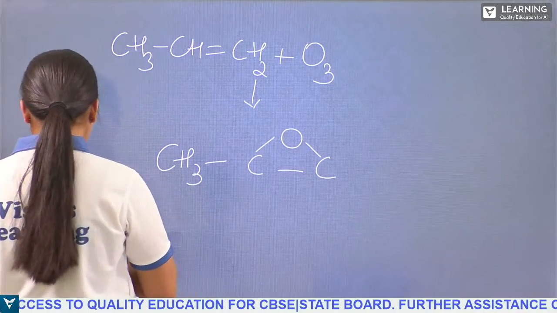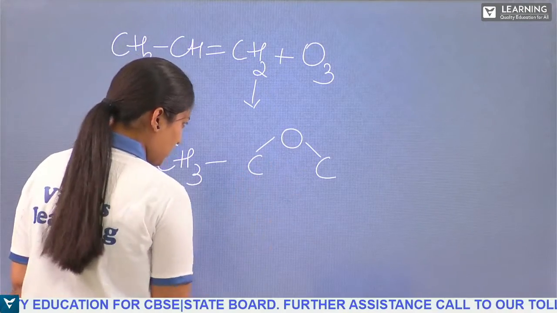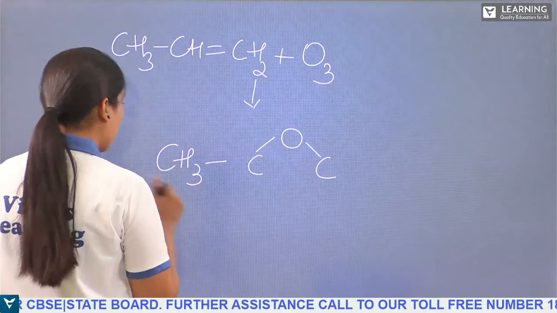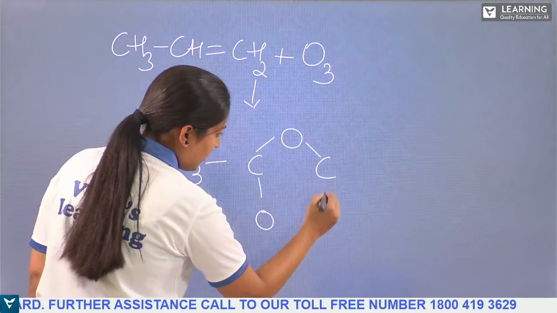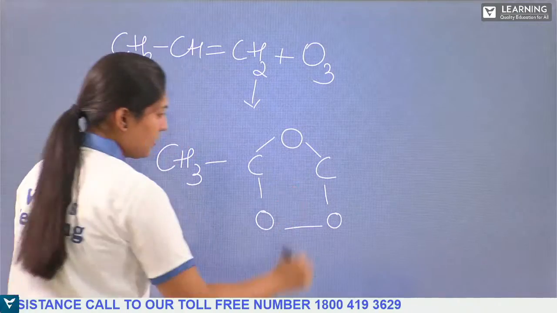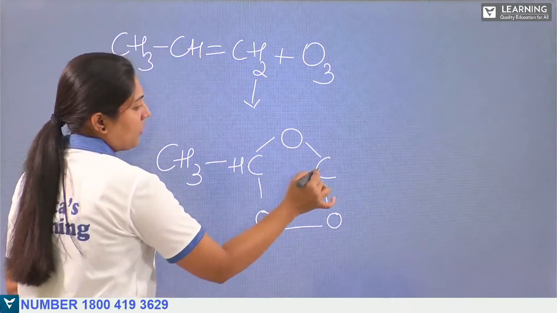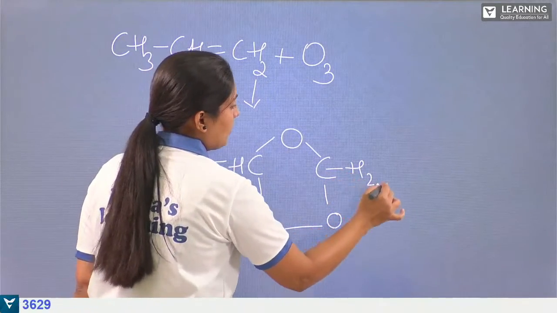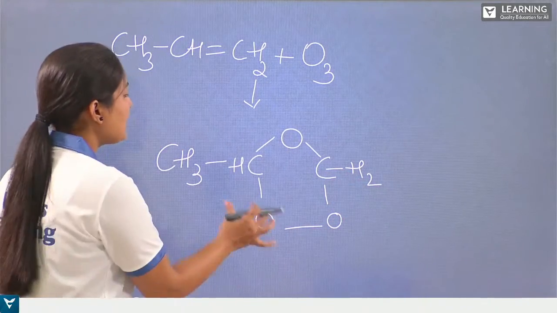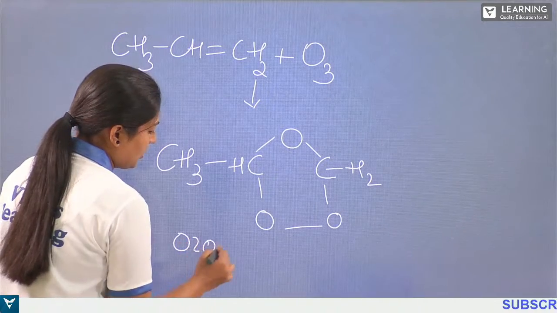And the other bond will also be broken and we get the other bond with this carbon atom formed like this. So it has been satisfied with this tetravalency.